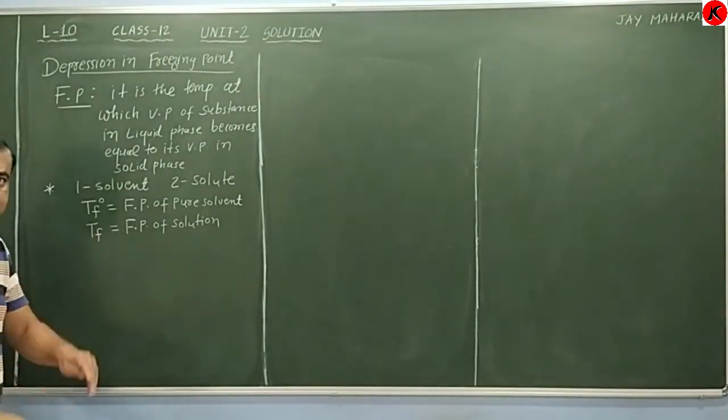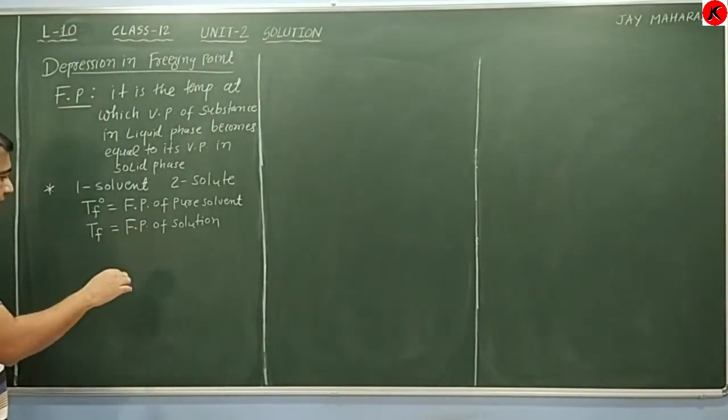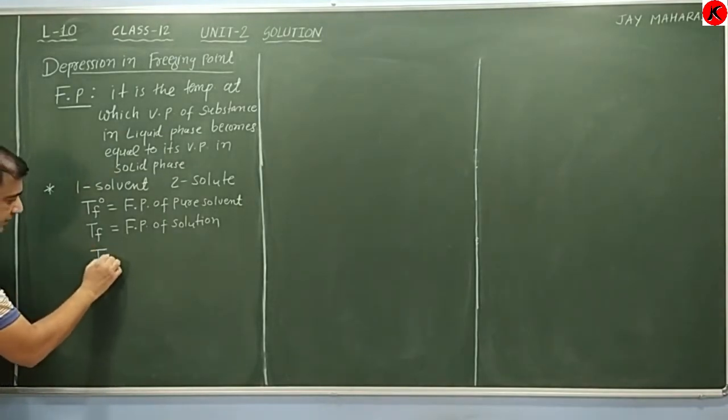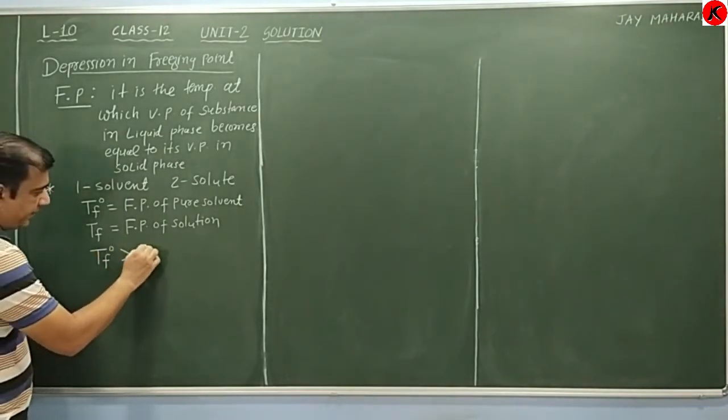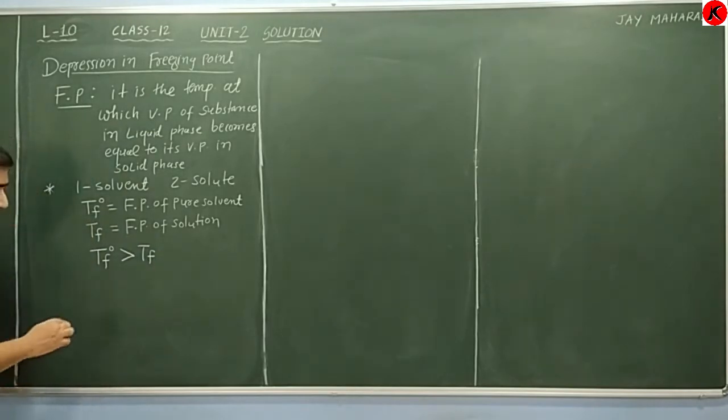Depression in freezing point means the freezing point decreases when the solution is formed. That means T_F0 is always greater than T_F.